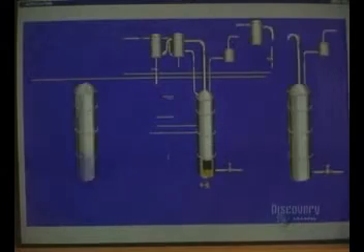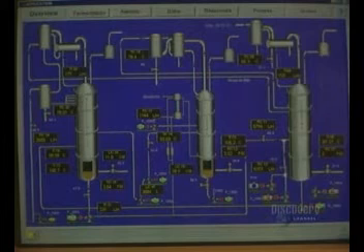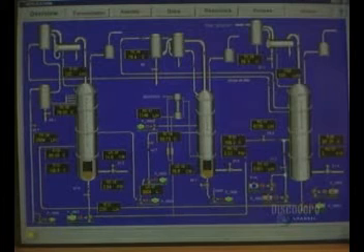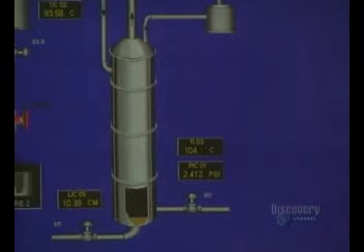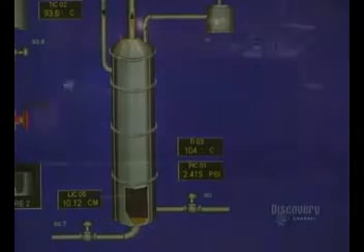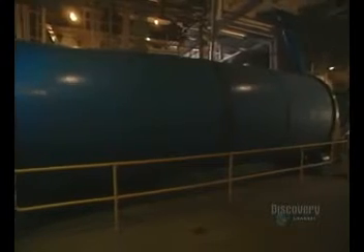It's in this 3-column distillation system at a temperature of 85.5 degrees that the mash ferments and is distilled by live steam to separate the alcohol. All the distillation columns are continually monitored.